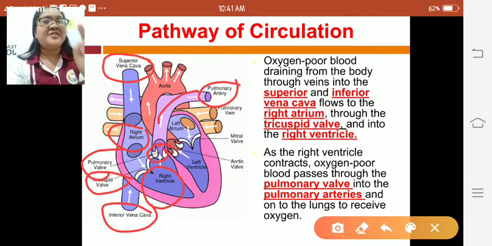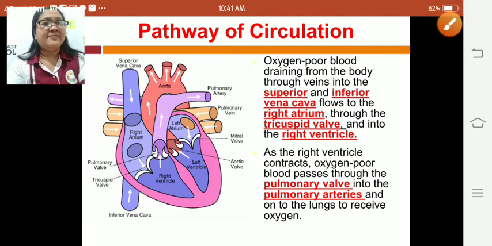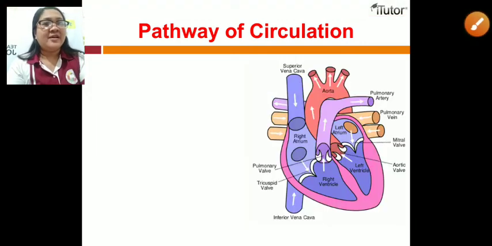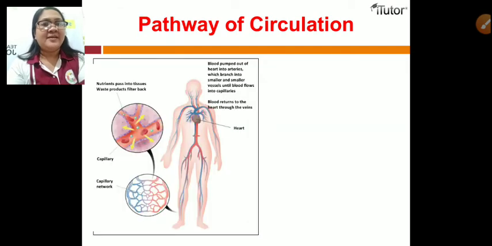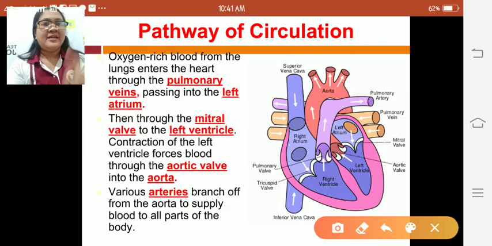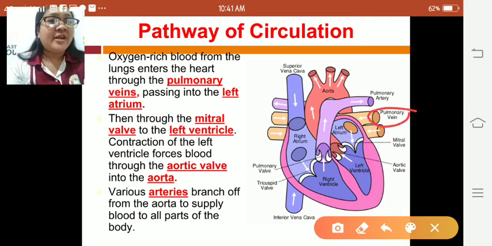Okay, so what happens next? Let's continue. So the oxygenated blood from the lungs will enter the heart through the pulmonary veins. Okay, this is aton nga lungs.